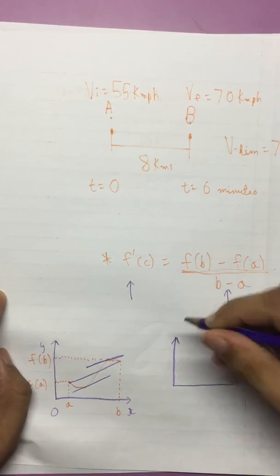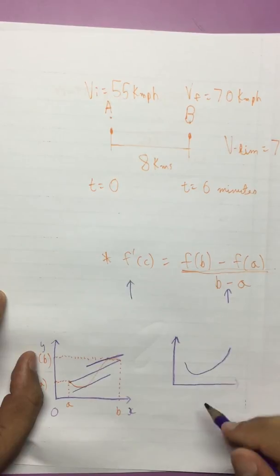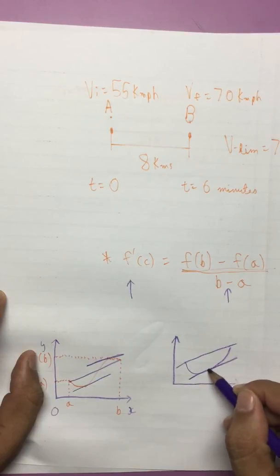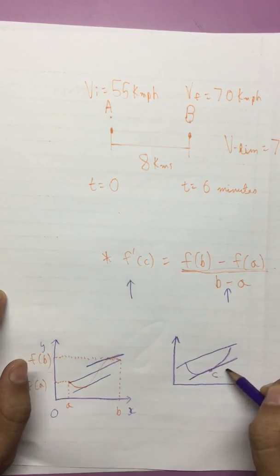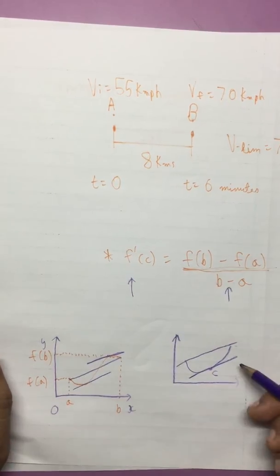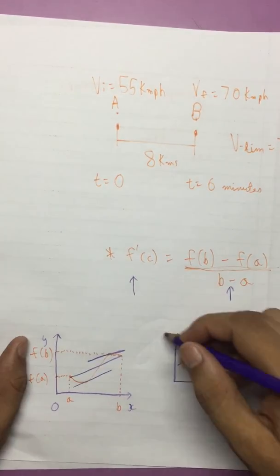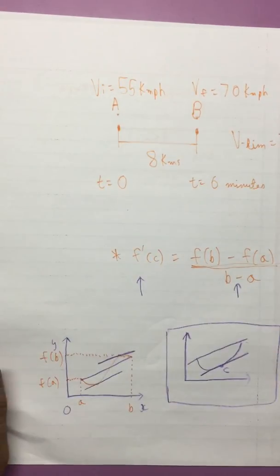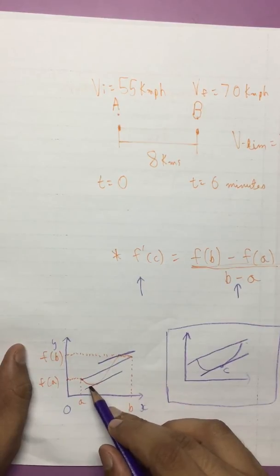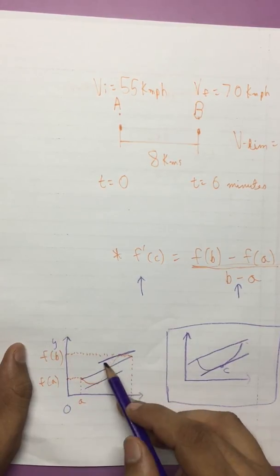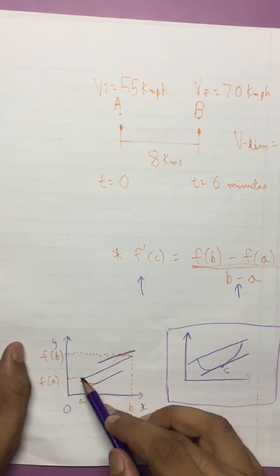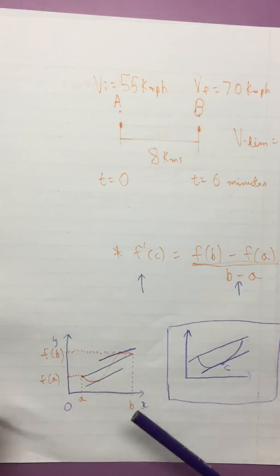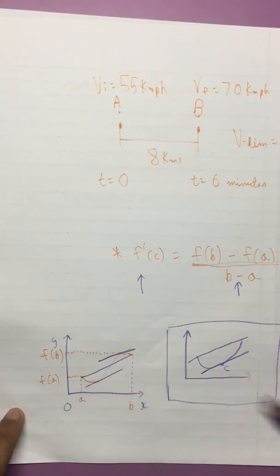We could have taken a graph like this. It doesn't matter, you draw a secant, you get a tangent at some arbitrary point c, and you get equal slopes of these two. Alright, this is just for reference. This is the main one. The slope of this tangent as well as this tangent would be equivalent to the slope of this secant. Okay, so this is the geometrical or graphical meaning of the mean value theorem.